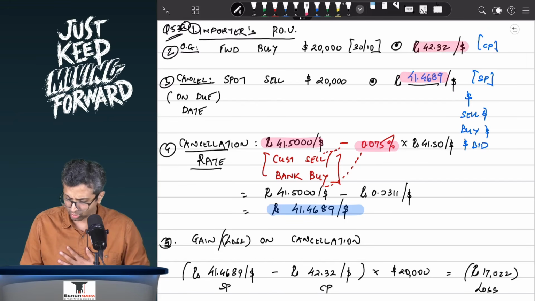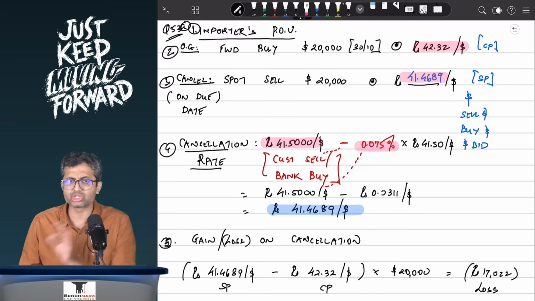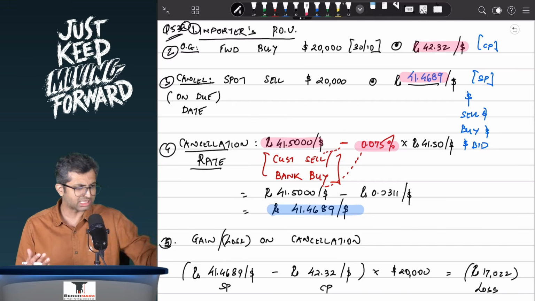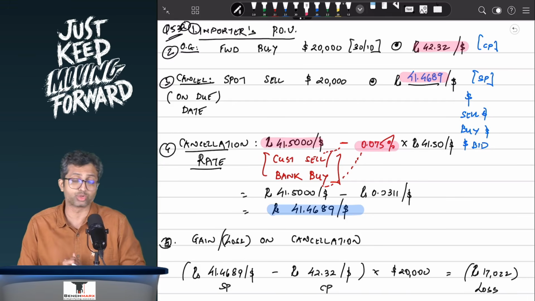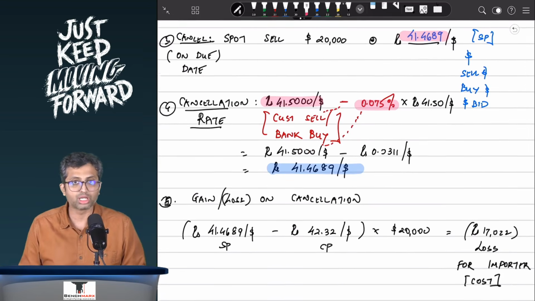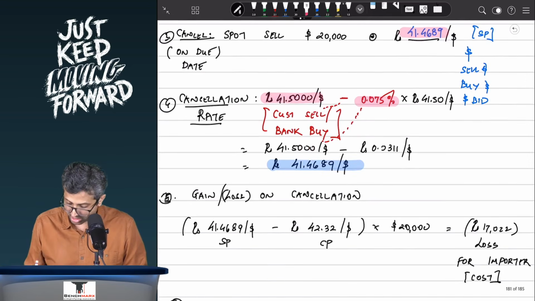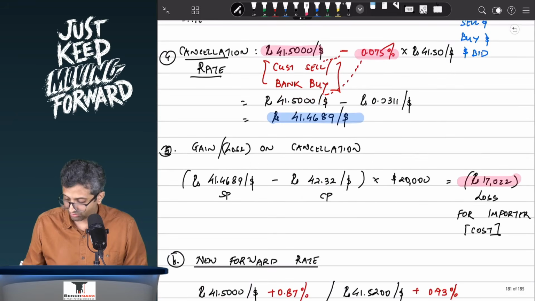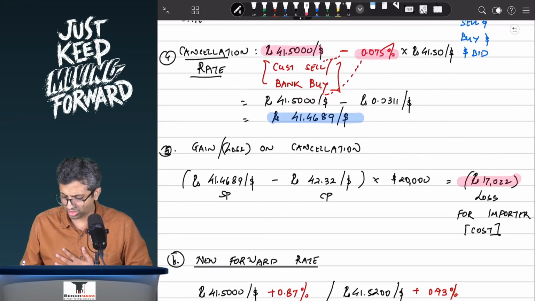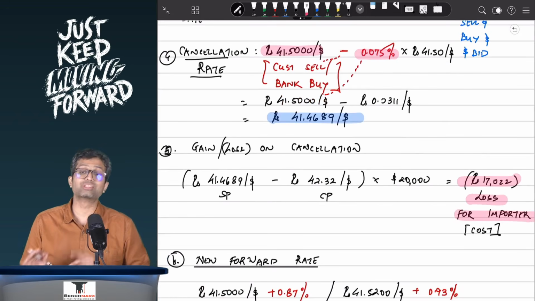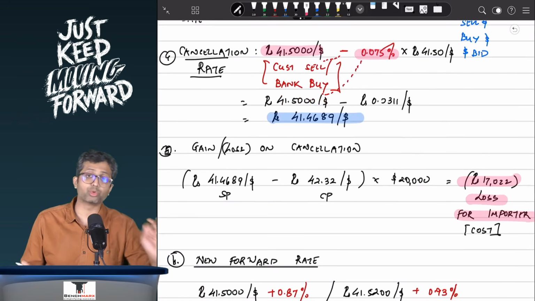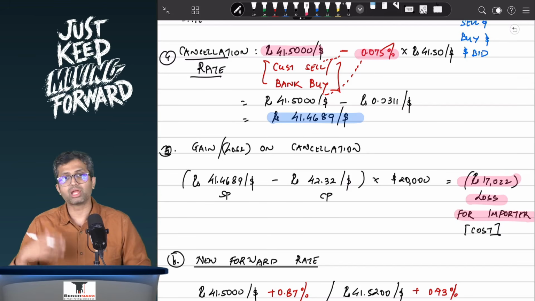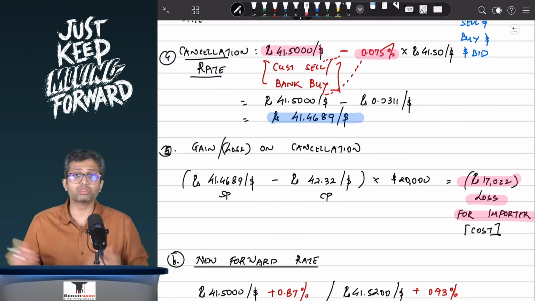Once I find the cancellation rate, I know that my original position was a buy position at 42.32. I square it off by selling it at 41.4689, and hence there will be a gain or loss on cancellation as selling price minus cost price, that is 41.4689 minus 42.32. There will be a gain if positive, loss if negative. So there's a 17,022 loss for the importer. So this is the charge or the cost for the importer because of the cancellation. Remember, the extension will have a new forward contract that will be at the new rate only.